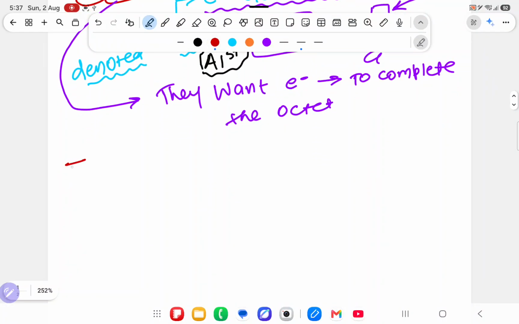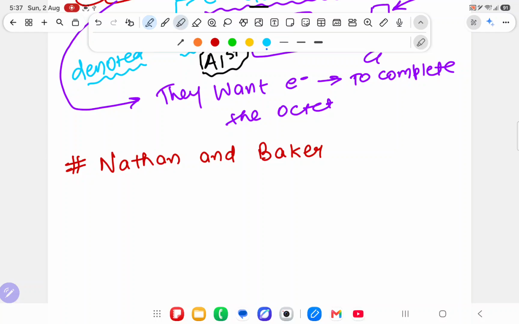There are two scientists, one named Nathan and the other named Baker, who were doing one experiment. Why were they doing the experiment? They had just studied the inductive effect, so they started doing one experiment.